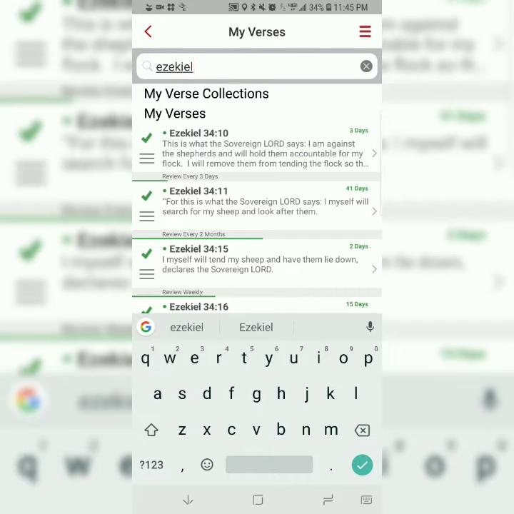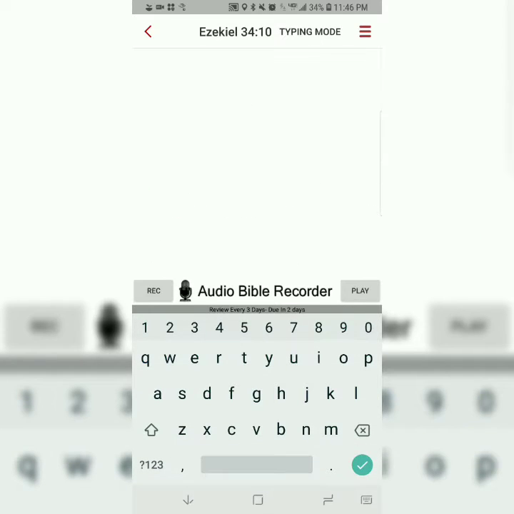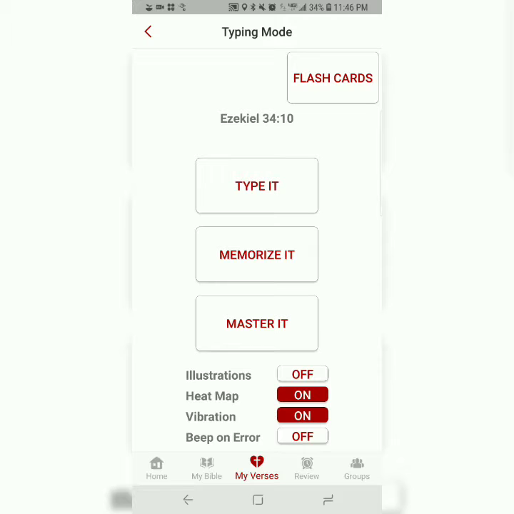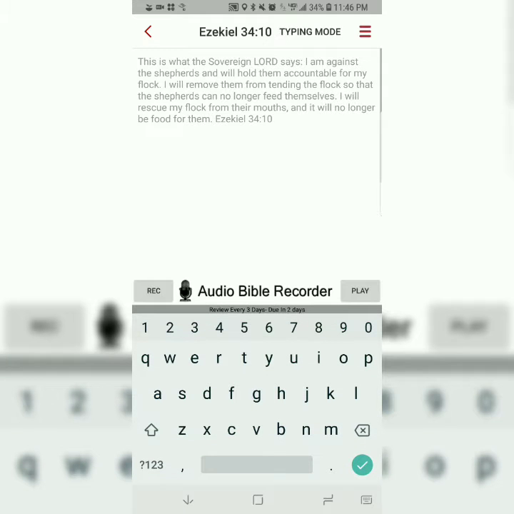Ezekiel 34:10, and start the three-step process. The first step is typing it. You're going to type the first letter of each word, and the word should change from gray to black.